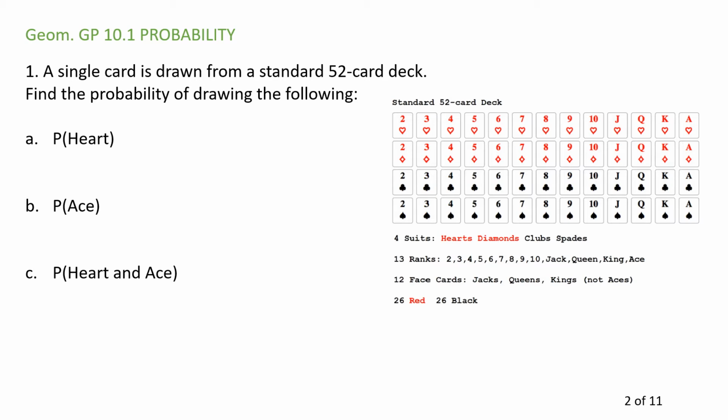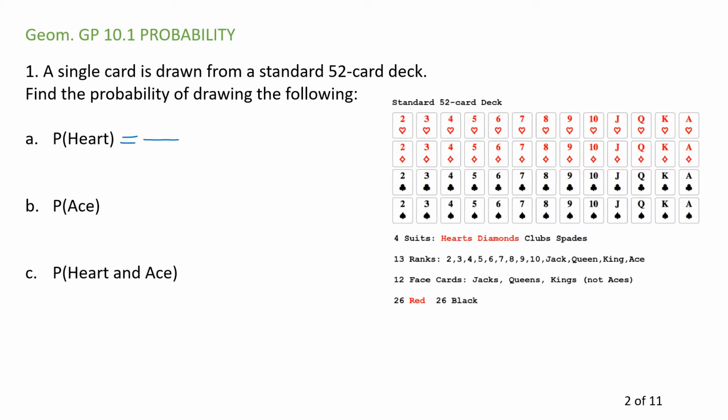So look here, we have a standard 52 card deck. Some of you may not be familiar with it. That's why I have a picture of it here. I'm going to draw a single card from this deck at random, and I want to find the probability of the following. Find the probability of drawing a heart.